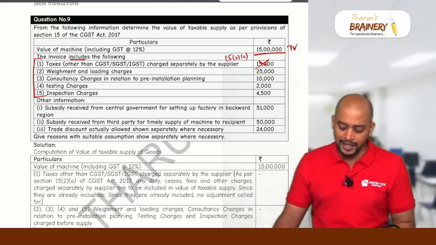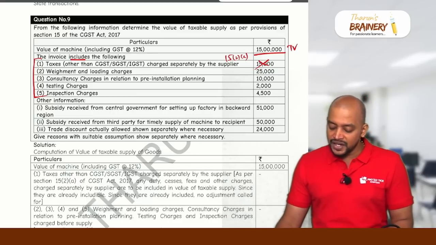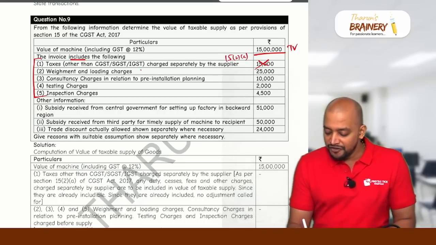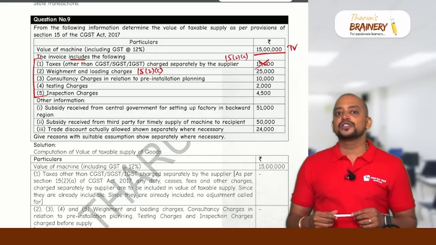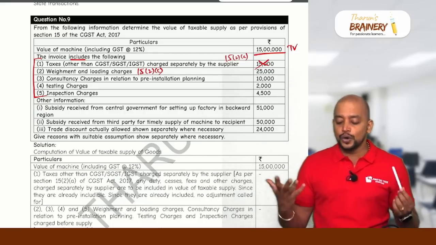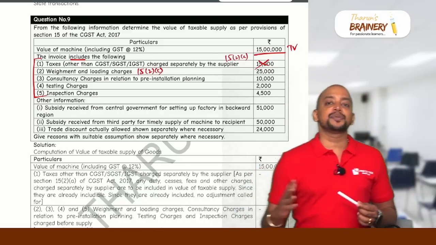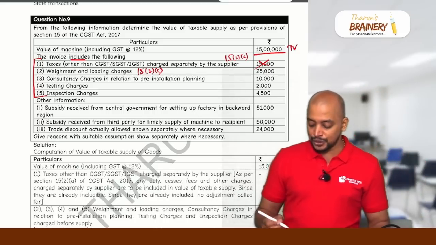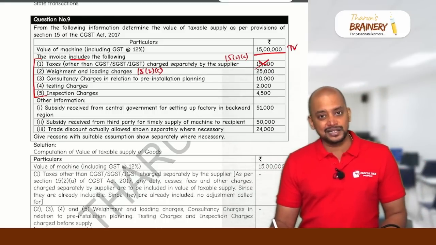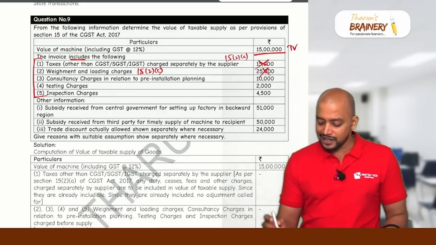Okay. Then weightment and loading charges, 25,000. As per 15(2)(c), weightment and loading charges are to be included in the value. Why? Because it is an expenditure incurred by the supplier and charged to the recipient before delivery of the goods, so it should be included in the value. In the given price, it is already included. So therefore, we will ignore it.